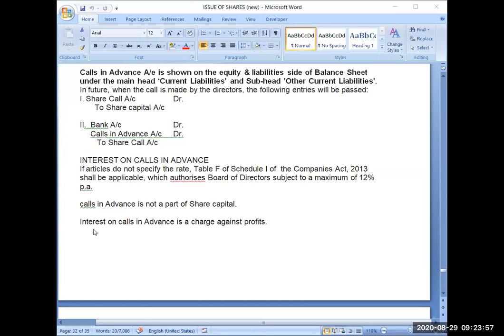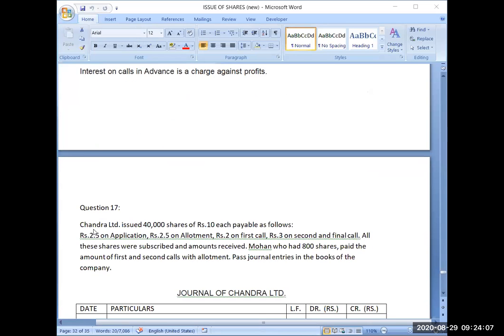Then, it is not a part of share capital, and the maximum rate of interest on it is 12% per annum.